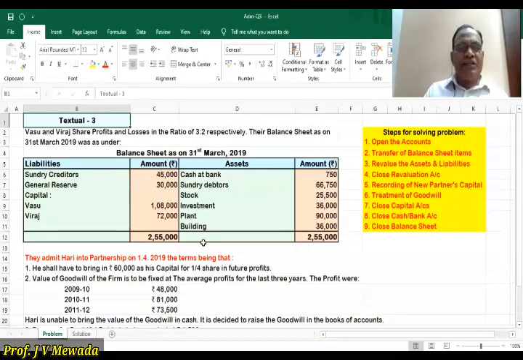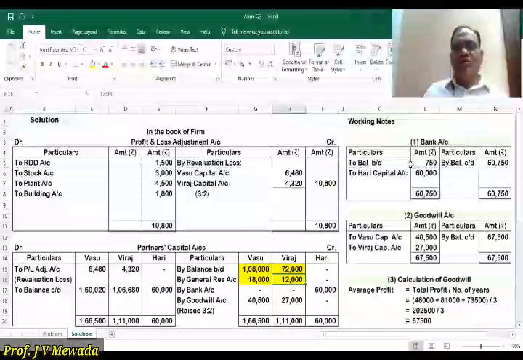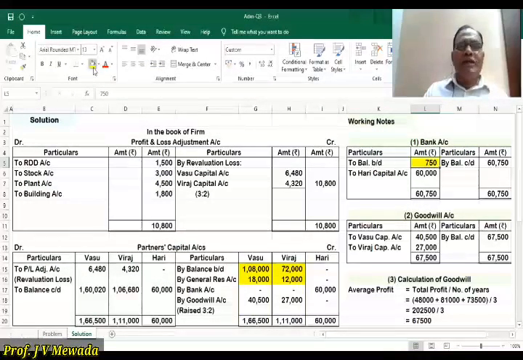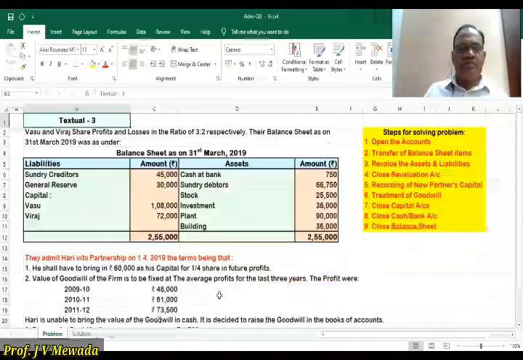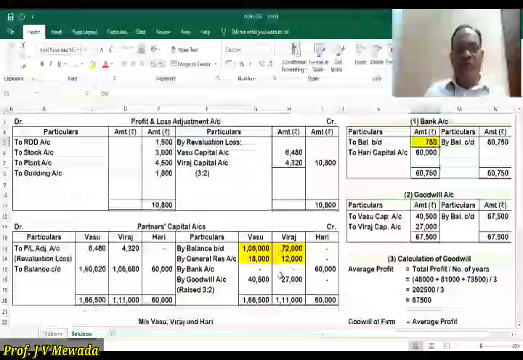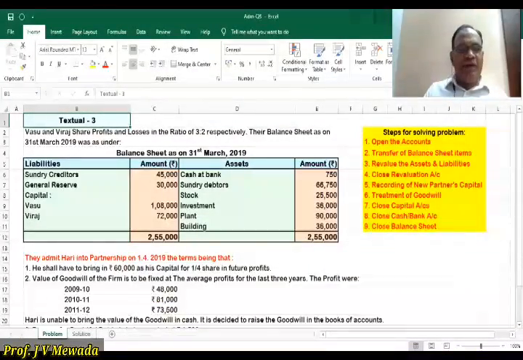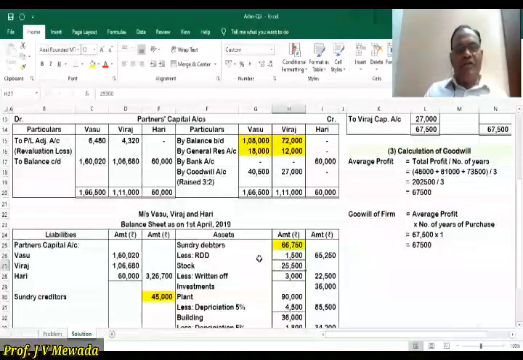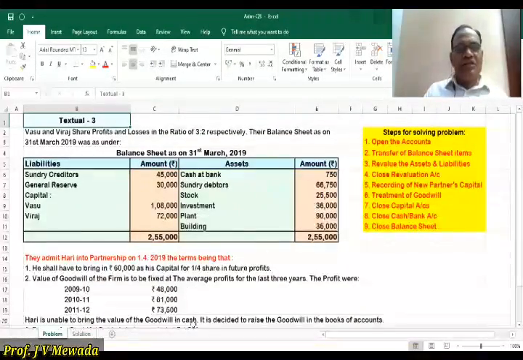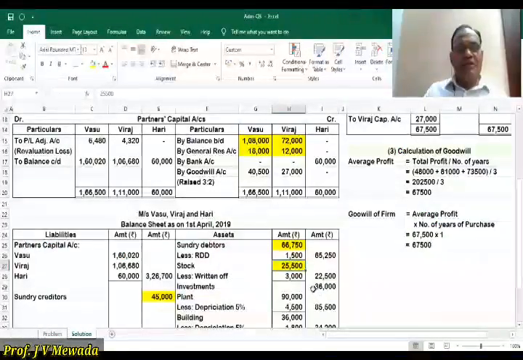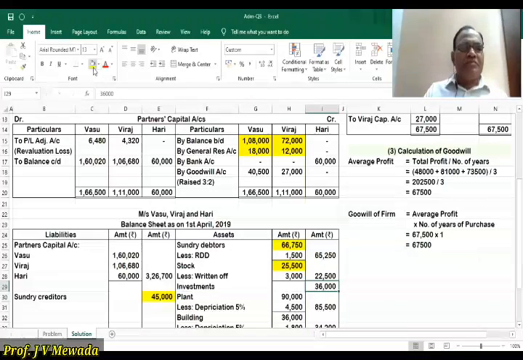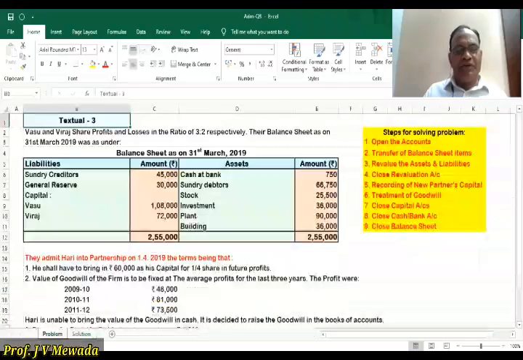On the asset side, we are having cash at bank. So we are opening bank account. So on the debit side, we are having opening balance, balance brought down. This is our working. Then we have sundry debtors 66,750. These all we are going to write in the inner column in the new balance sheet, 66,750. That is the one. Then number 2, we are having stock 25,500. So stock 25,500, again we are writing in the inner column. Then we are having investment 36,000. So we'll be writing investment 36,000 in the outer column because there is no adjustment. If you are writing in the inner column, you can cast to the outer column afterwards.